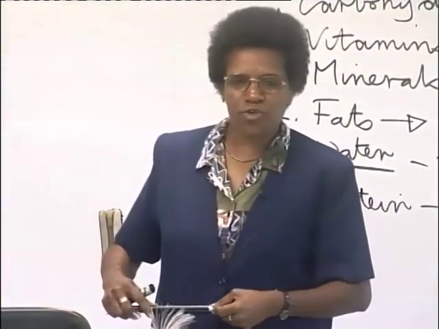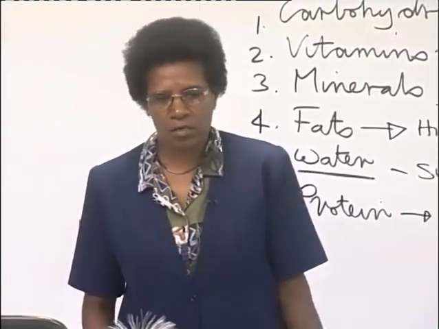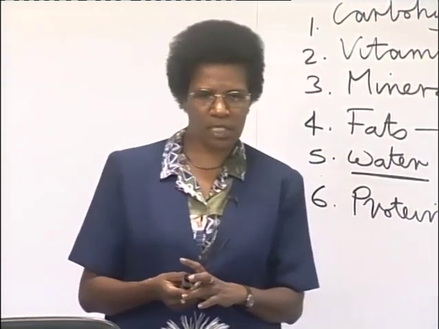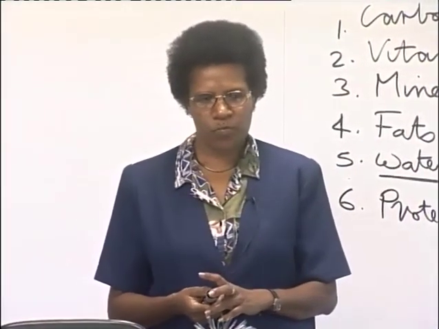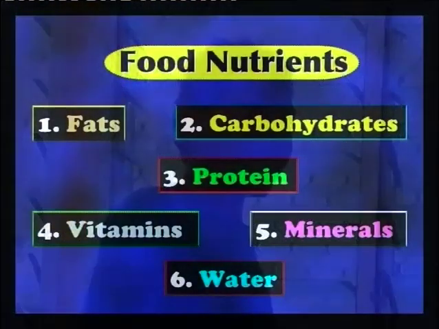Once again, how many nutrients do we have, Nigel? How many nutrients are found in the foods that we eat? 6. 6 nutrients. Quarry, name them quickly, please. Fats, carbohydrates, protein, vitamins, minerals, and water. Thank you.